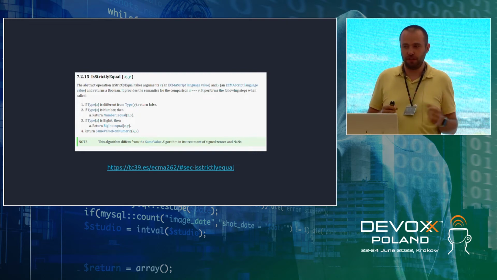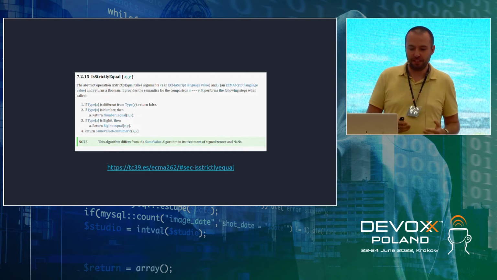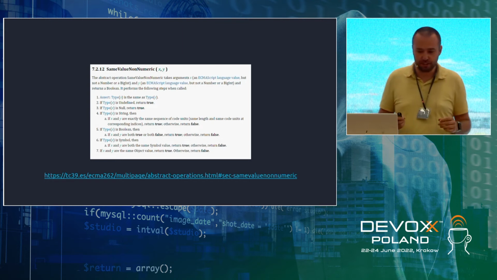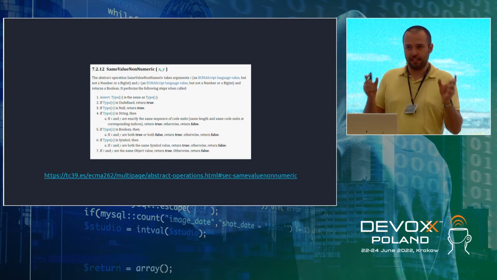So first point, if types are different, return false. That's it. If types are the same, then depending on the types, do different comparisons. For example, if both types are undefined, return true. If both types are null, return true. If both types are strings, then if it's exactly the same string, return true, otherwise return false.